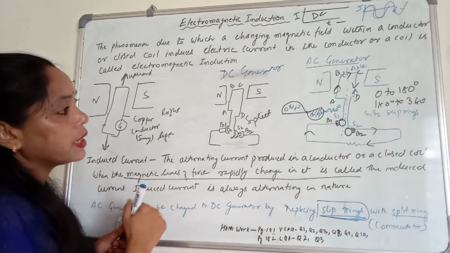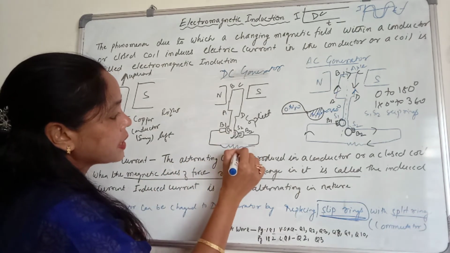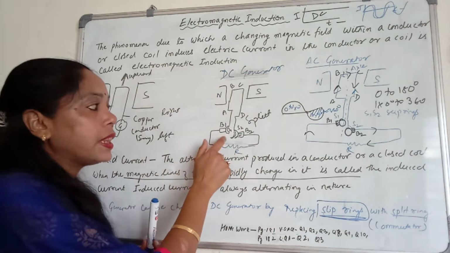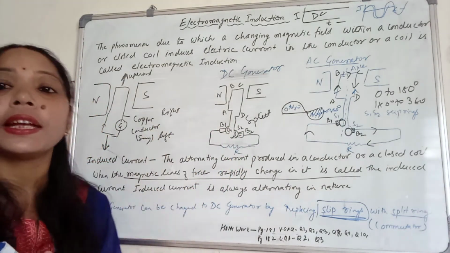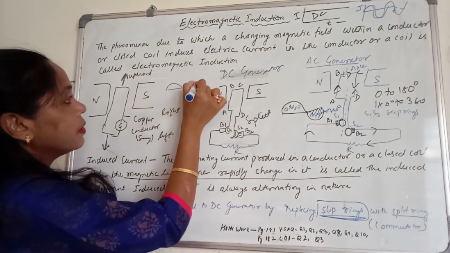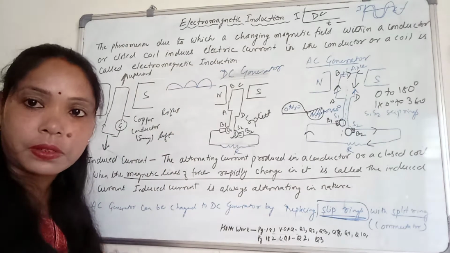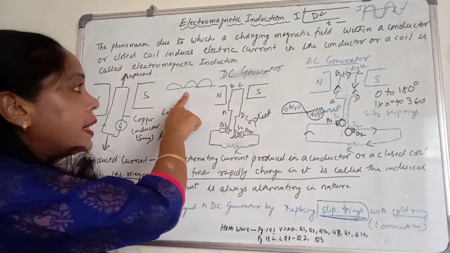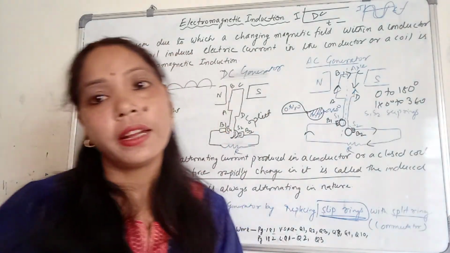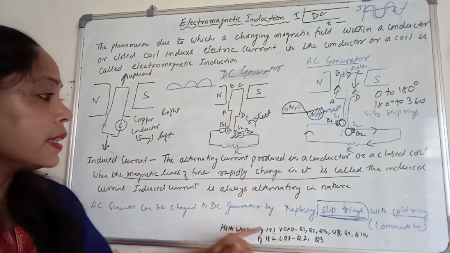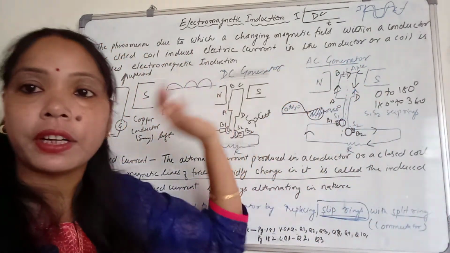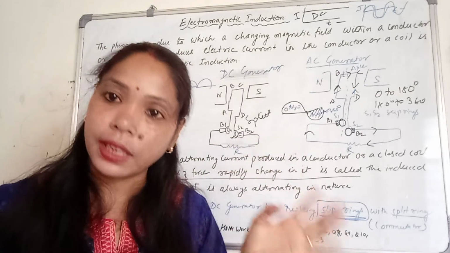This one will be S1, this one will be S2, this is your resistance R. Now this one will be the half rings. With the help of these half rings, we can generate the DC current, and the DC current will be like this. We can draw like this also, okay. So this is the DC current and this waveform is your AC current. So by replacing the slip rings with the split rings, we can convert AC generator to DC generator.